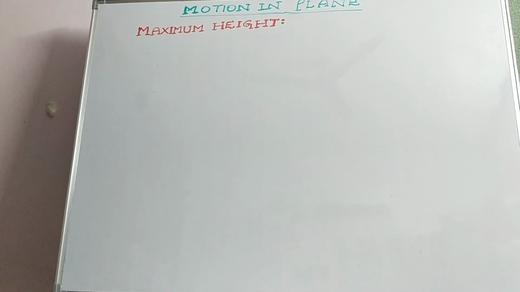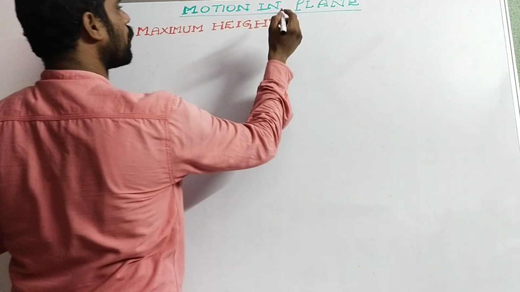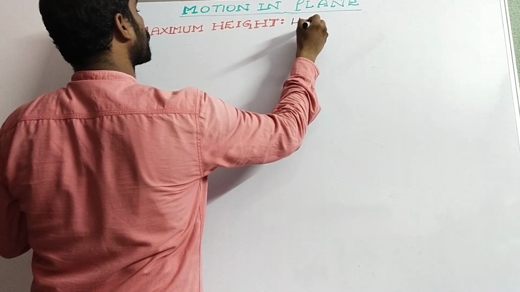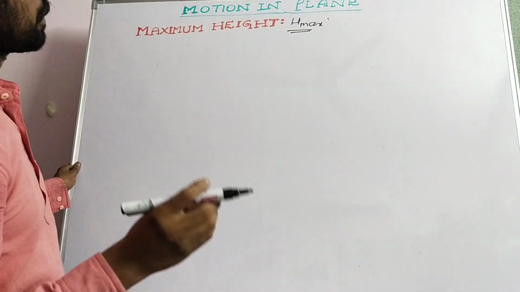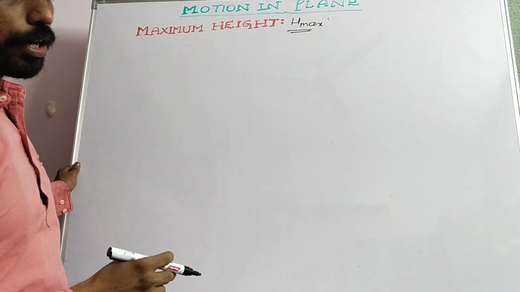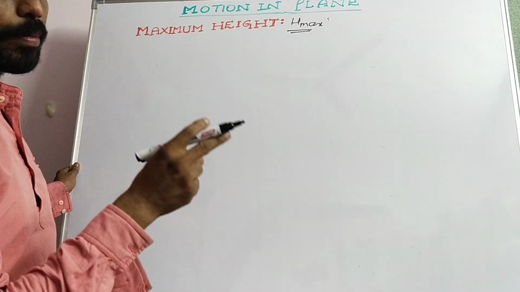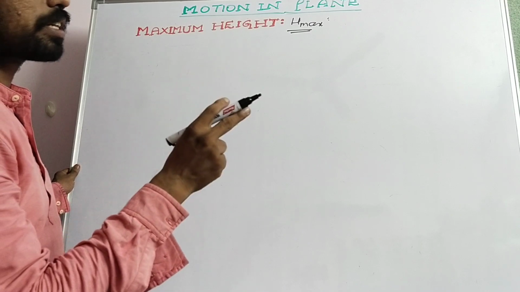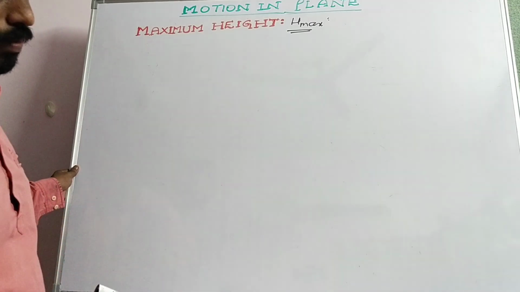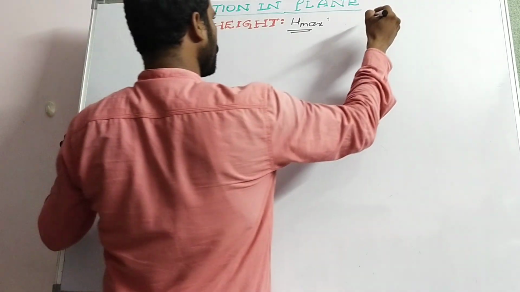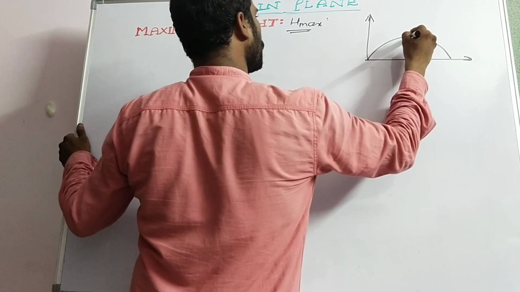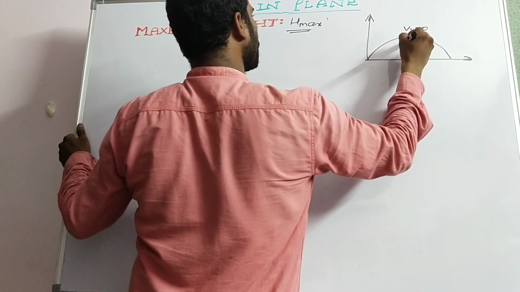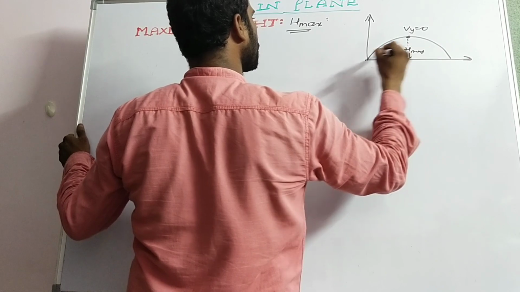Now the expression for maximum height, one of the parameters of a projectile, that is h max. We have to find h max. That is the vertical distance traveled by the body before the vertical component of velocity becomes 0. Then that is the height reached by the body, said to be h max.